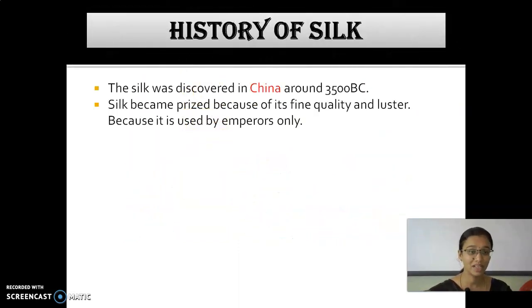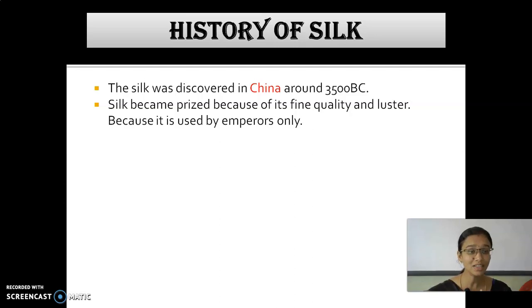Now we are going to see about silk. What is the type of silk? Silk is a natural fiber. So, what is the source of silk? From where do we get this silk? Very good, we get silk from the silkworm, that is, the silk moth. Yes or no?